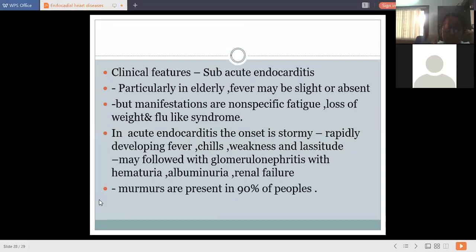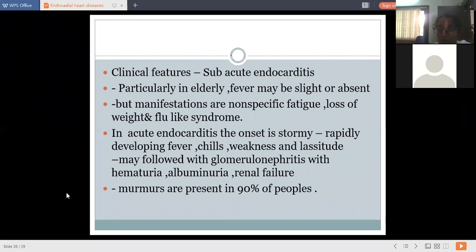In acute bacterial endocarditis, unlike the subacute bacterial endocarditis we discussed previously, the onset is stormy, with rapidly developing fever, chills, weakness, and lassitude. It may be followed by glomerulonephritis with hematuria. This glomerulonephritis occurs due to impaction of antigen antibody complexes in the capillary endothelium.